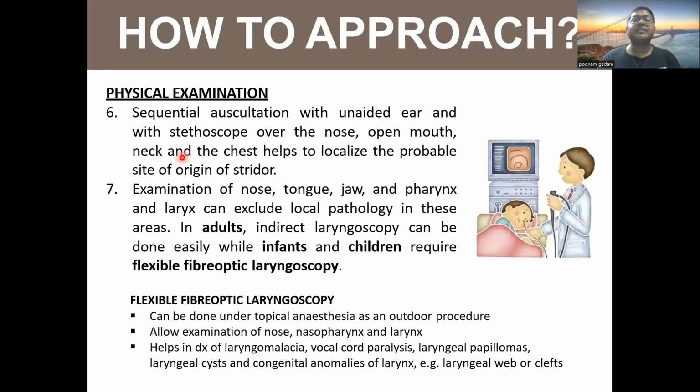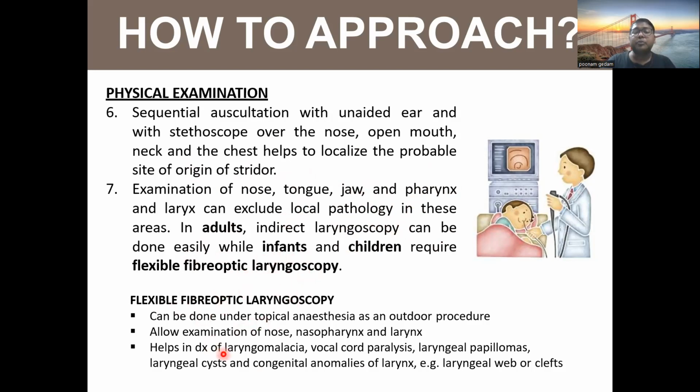So how to approach physical examination? Sequential auscultation with unaided ear and stethoscope over the nose, open mouth, neck, and chest helps to localize the probable site of origin of the stridor. Examination of nose, tongue, jaw, pharynx, and larynx can exclude local pathology in these areas. In adults, indirect laryngoscopy can be done easily, with infants and children requiring flexible fiberoptic laryngoscopy.